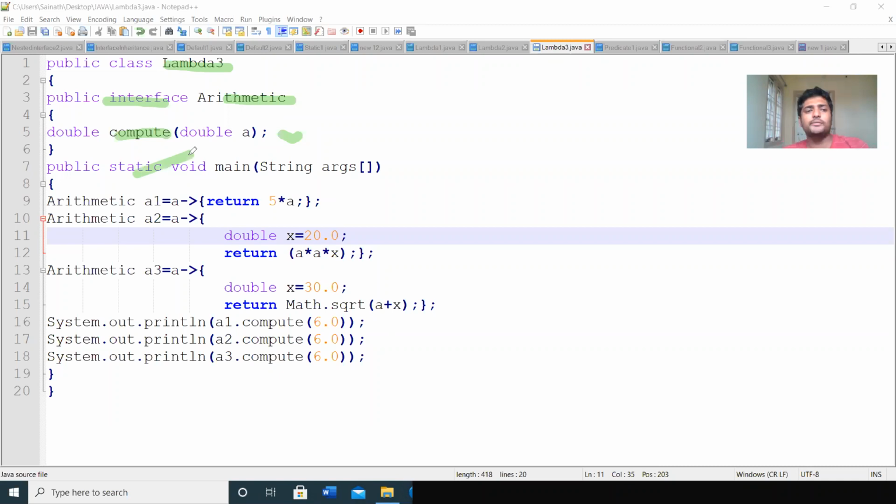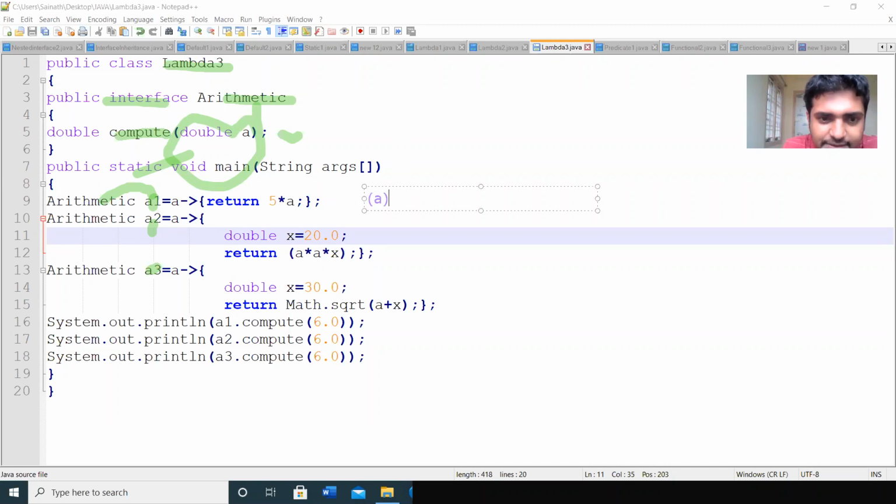So public static void main. Then I am creating objects A1, A2, A3. I am creating 3 objects of type arithmetic. Arithmetic is an interface name. So here I am passing the parameter to compute. The compute method takes one parameter, only a single parameter, that is A. If you pass a single parameter, we don't need the parenthesis.